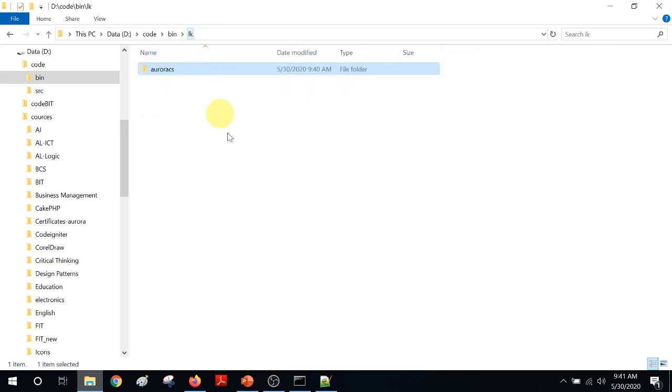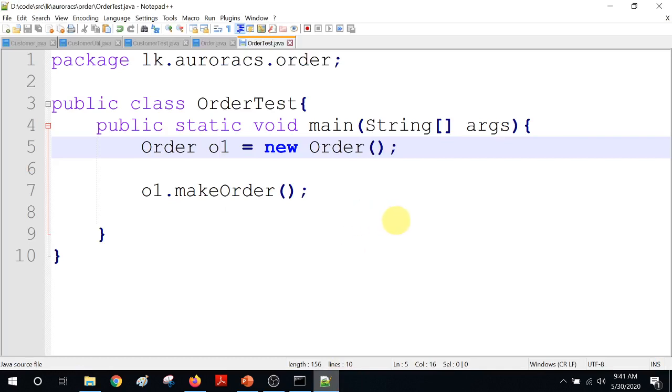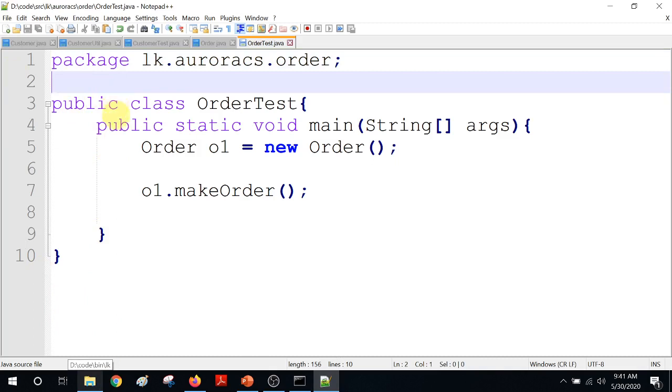Okay, now you know how to create a package, and now you know what is meant by package. Now we can create classes in different packages. The only thing is your folder structure and package structure must be the same. The package statement must be the very first line in your class or the source file. Of course, you can have multiple classes in one source file, but that is not the best practice.